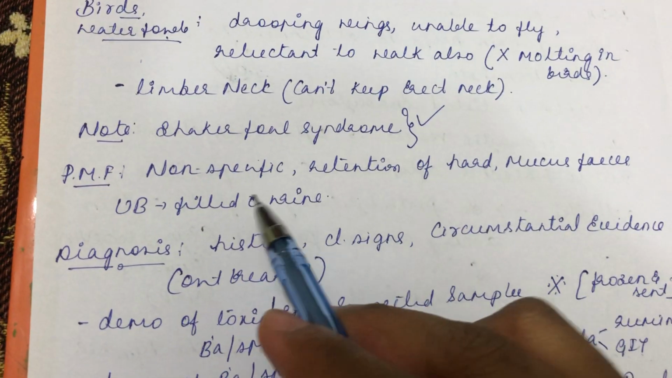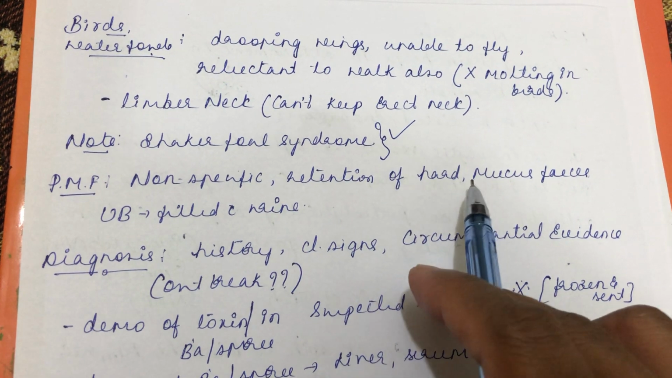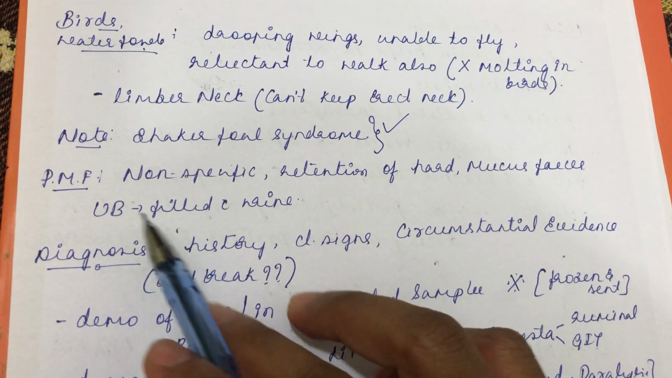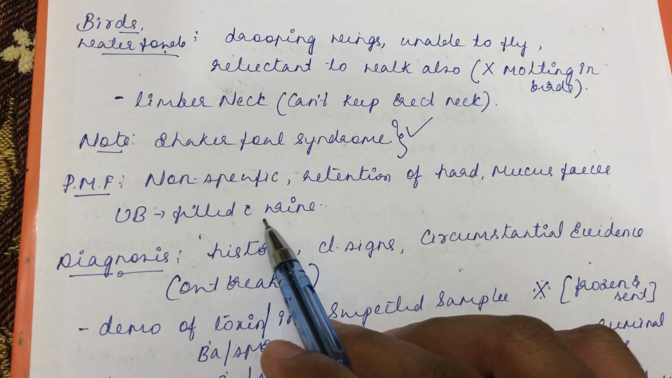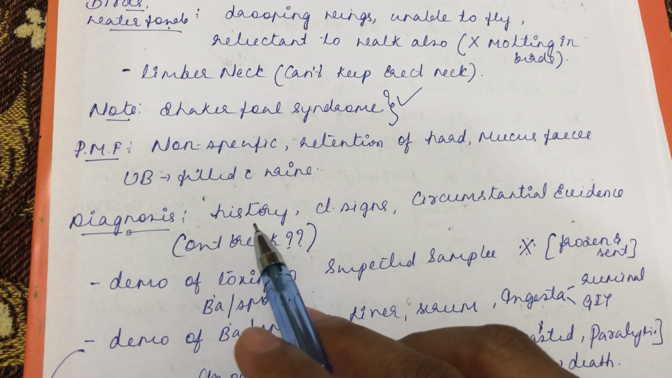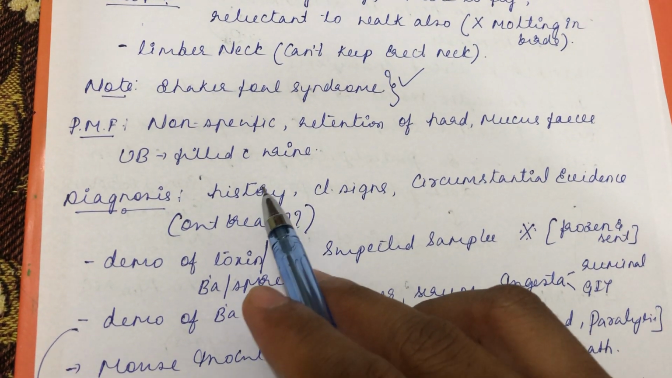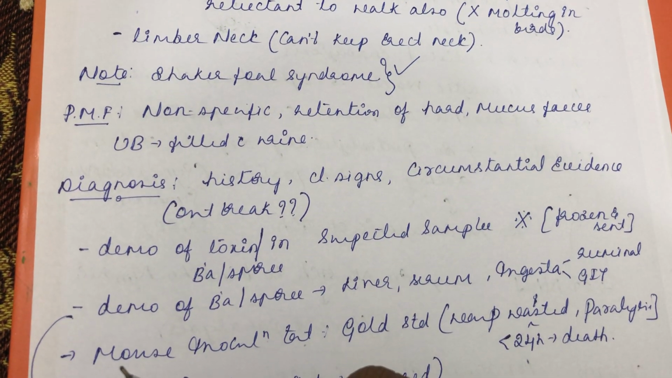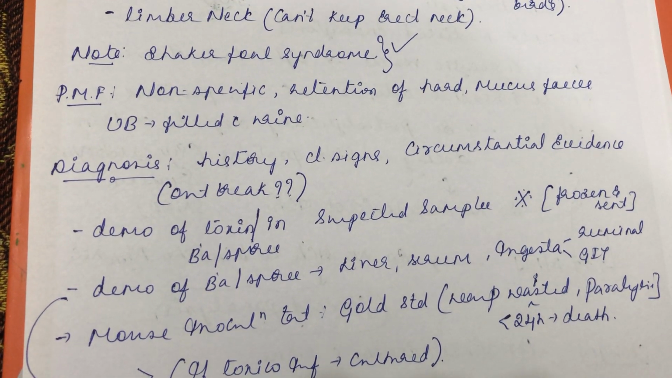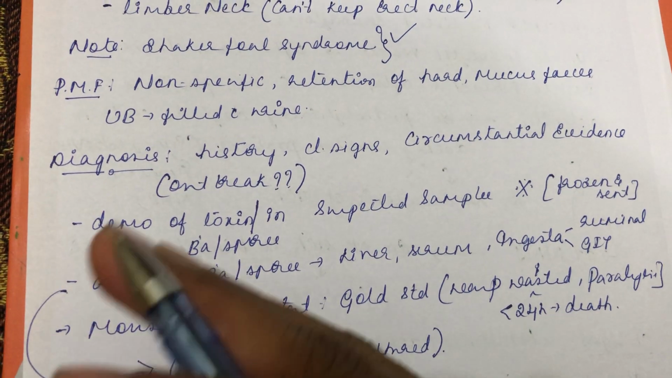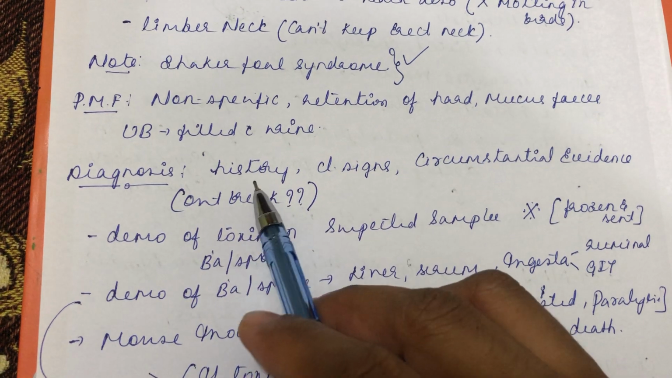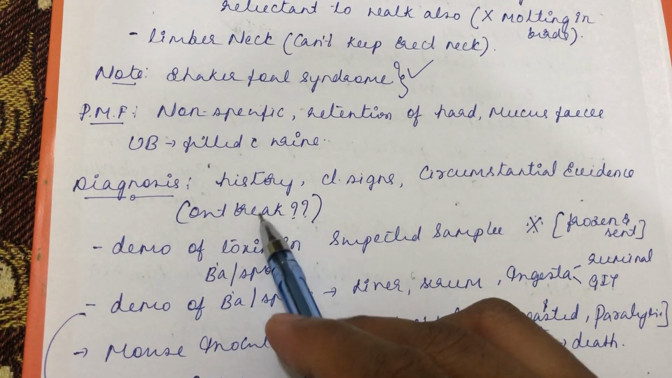Then post-mortem findings are non-specific: retention of hard mucus feces because of decreased ruminal and GIT motility, and decreased urinary bladder motility, so the bladder will be filled with urine. There will be retention of the urine. Then diagnosis, through the history. So what is the history? In the Kundapur incident, what is the history that you are going to collect? I used to leave the cattle in that particular area for grazing. When you go and check that area, it will be filled with poultry carcass waste. That will become your history. Then outbreak, ask for an outbreak.